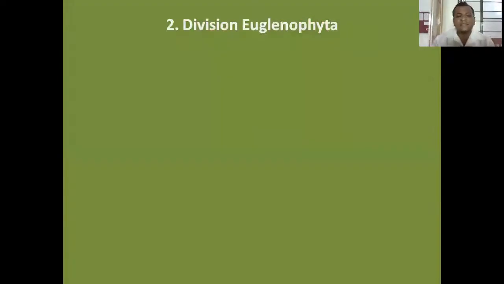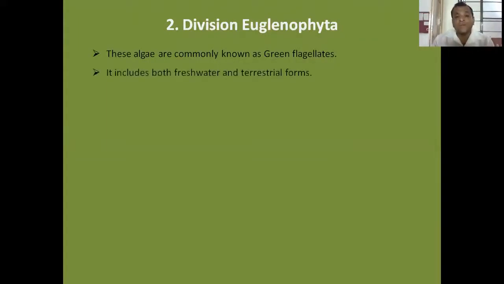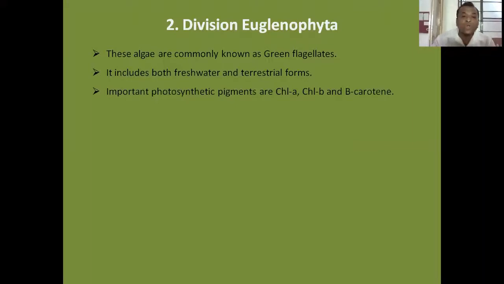Then next division is division Euglenophyta. These are commonly known as green flagellates. It includes both freshwater and terrestrial forms. The important photosynthetic pigments are chlorophyll A, chlorophyll B, and beta carotene.